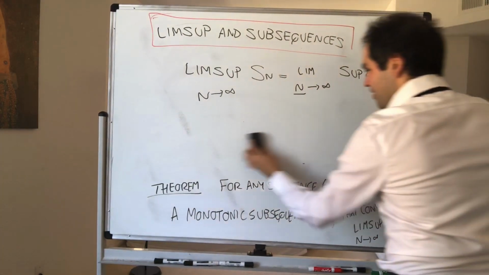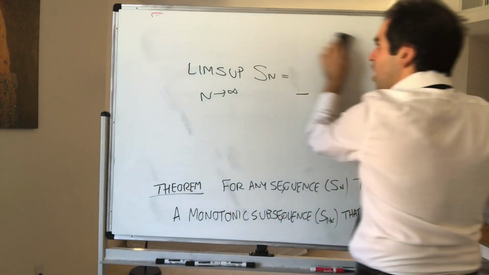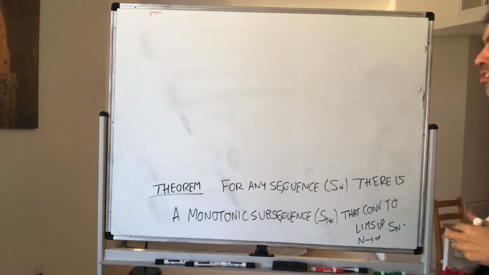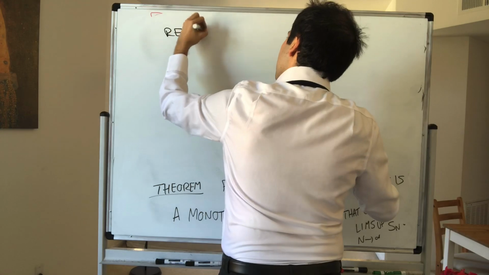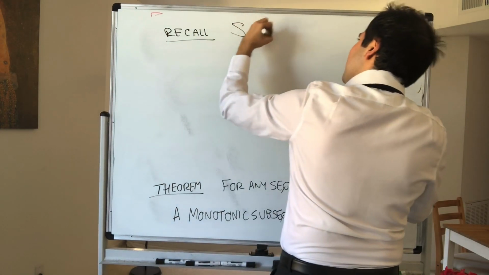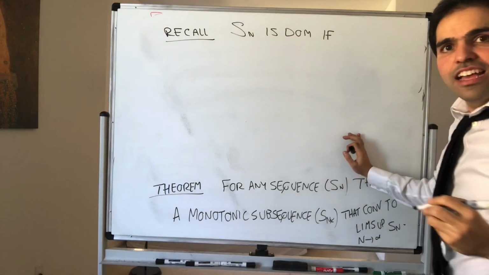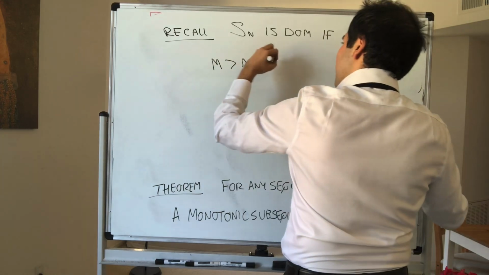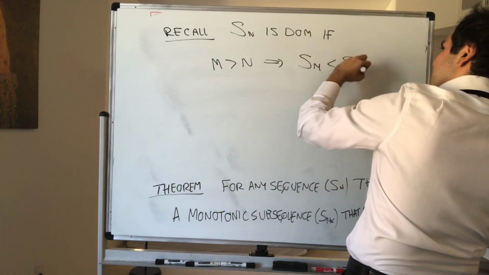And before we do that, I would like to remind you of the concept of a dominant term that we talked about a couple of videos ago. So recall, we say that Sn is dominant if anything after Sn just goes downhill. So if m bigger than n implies Sm is smaller than Sn.